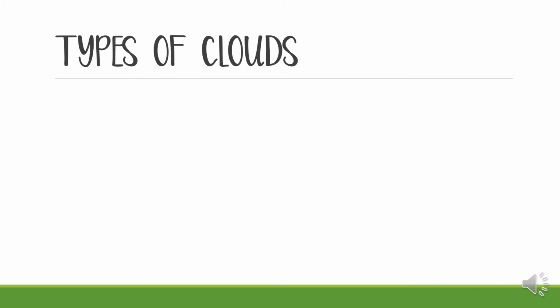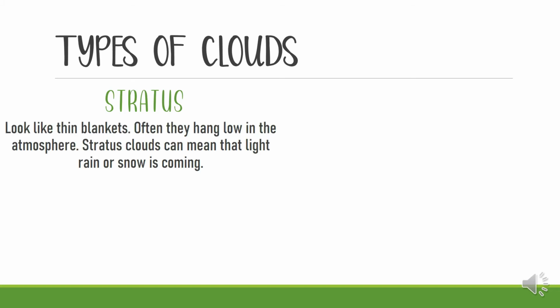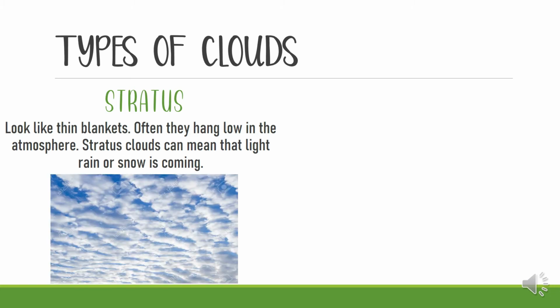The next two types of clouds are these ones. The first one is the stratus clouds. These types of clouds look like thin blankets. Do you know what blankets are? You can look it up in your dictionary. Often, they hang low in the atmosphere. Stratus clouds can mean that light rain or snow is coming. Here's a picture of them. Do you see?